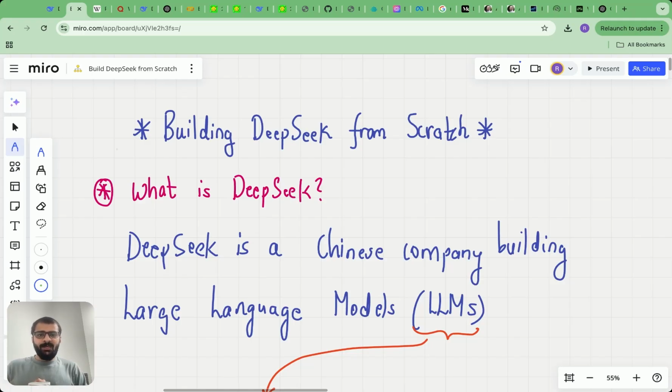Today, my main agenda is to cover three things. First, we are going to look at what exactly is DeepSeek. Second, we are going to look at what makes DeepSeek so special and why is everyone talking about it? What are the technical details which make DeepSeek so special? And the third thing which we are going to look at is what is the plan in this lecture series, what we are going to learn, and what is the sequence in which we are going to learn about different topics. So let's get started.